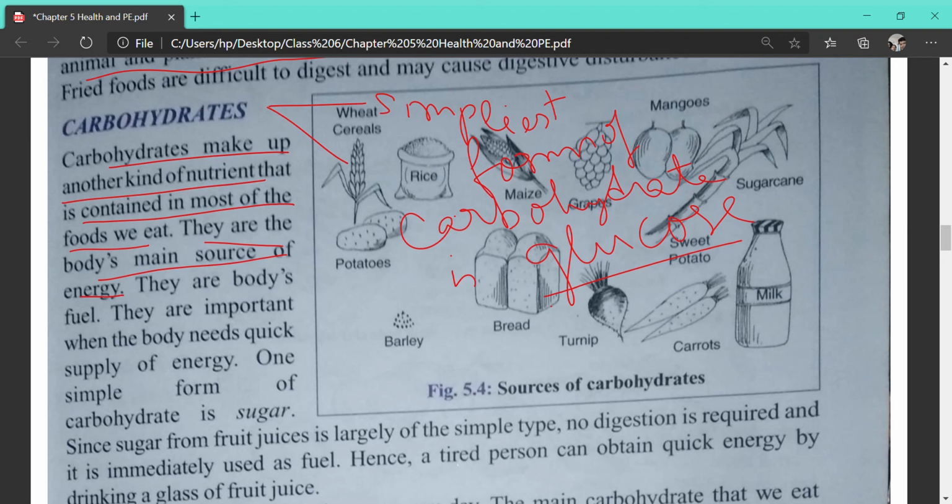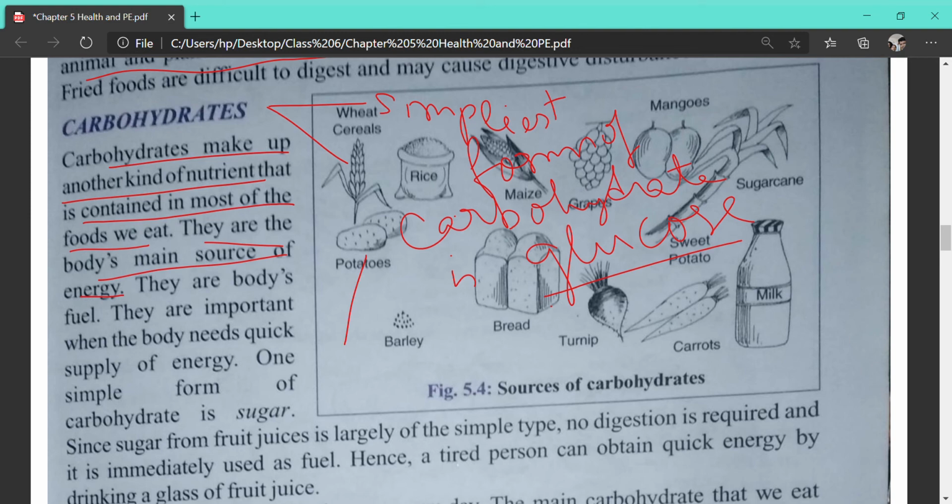Simplest, that is, they are the simple one. It does not require any digestion. That is called the simplest form. The simplest form of carbohydrate is glucose. And the food that gives us energy, the primary source, is carbohydrate. During starvation or any emergency, fat gives us energy, but otherwise, in the general case, fat doesn't give energy. It is given primarily by carbohydrate. Am I clear?